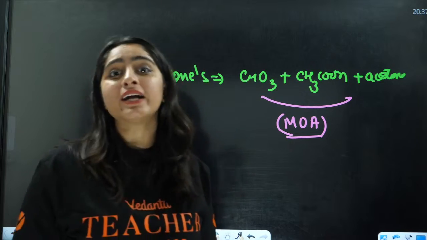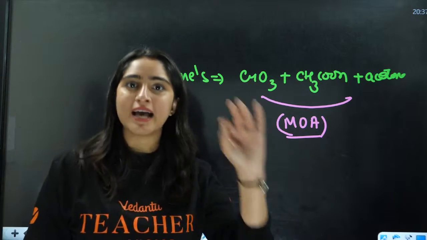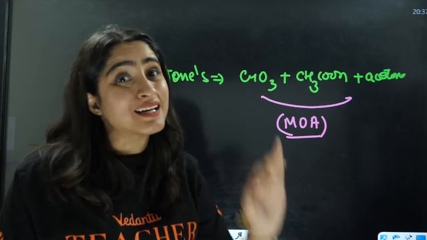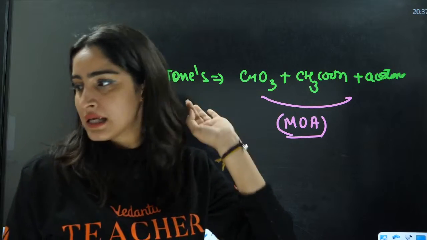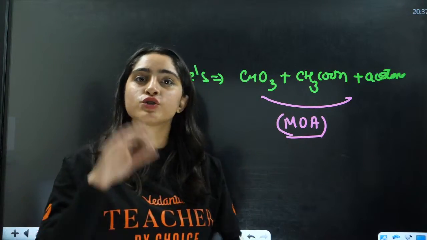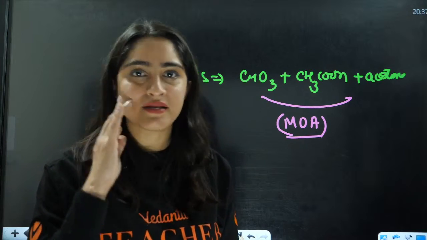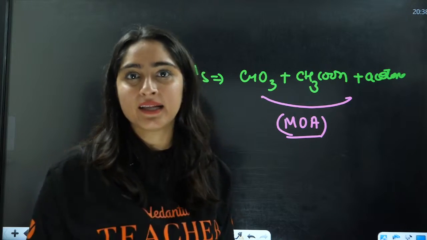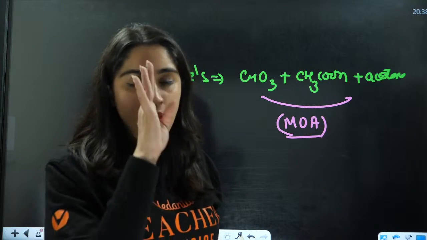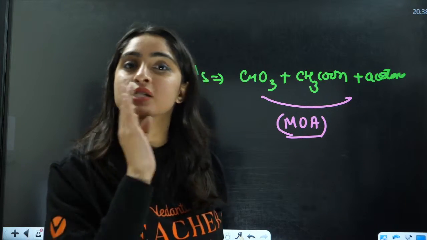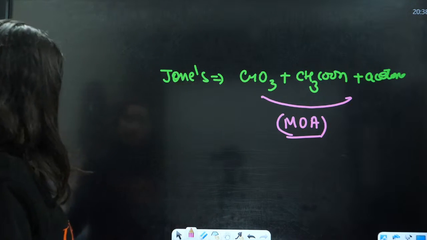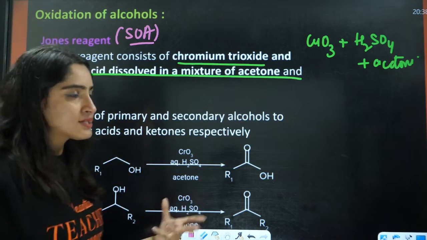If they have mentioned H2SO4, you will consider it a strong oxidizing agent. If they have not mentioned H2SO4, you will consider it a weak oxidizing agent. Understood this? Generally, we think that Jones reagent is a strong oxidizing agent only if they have not mentioned anything. But if they have specially mentioned the acid taken there, then you need to check on that. If the acid is weak, that will be a mild oxidizing agent. So it will also behave in a similar way.